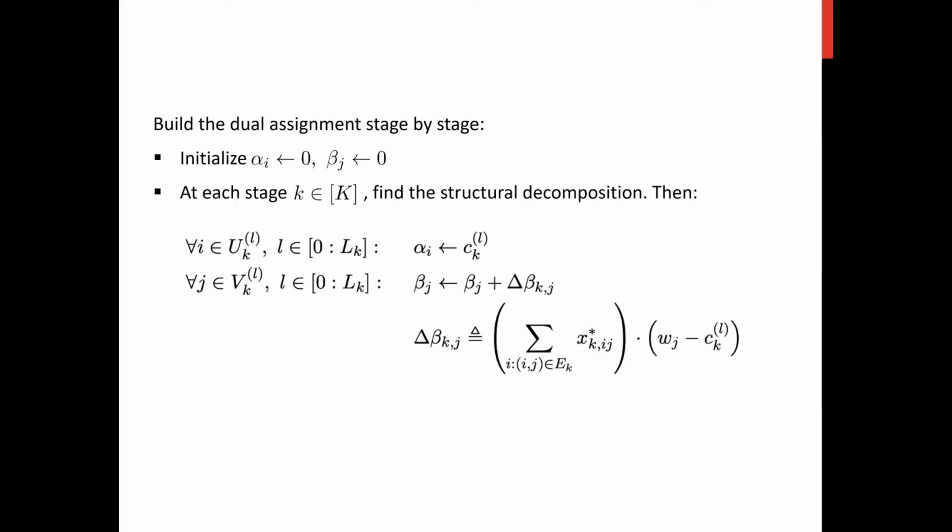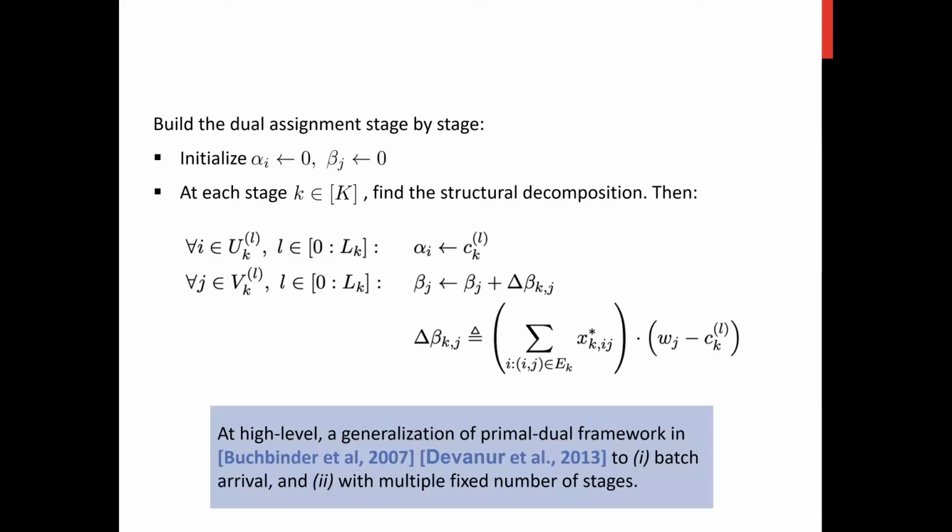And specifically, we'll build our dual assignment stage by stage. Initially, we will initialize all the dual variables to be 0. And in every stage, we will find this structural decomposition and update the dual assignment corresponding to the CKL we defined on the previous page. And at a high level, this is a generalization of a primal-dual framework which has been used for online bipartite matching. And we generalize it to batch arrival with a fixed number of stages.